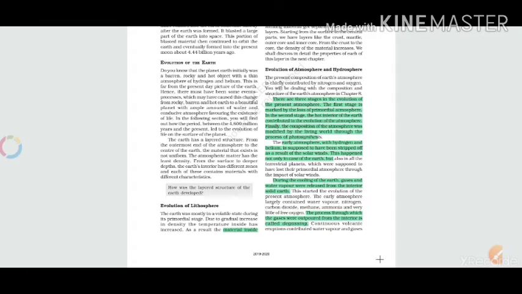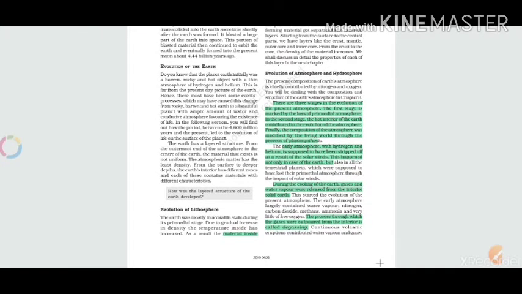So the next point is evolution of the lithosphere. The lithosphere is the physical structure that we see the earth having. We know that the earth has a core inside it and other parts like the crust and the mantle.